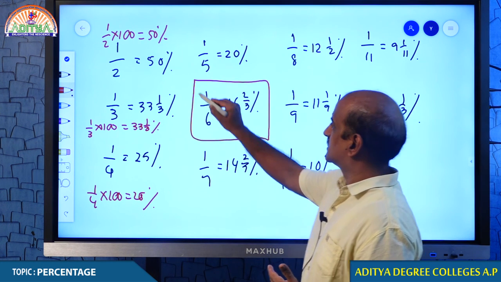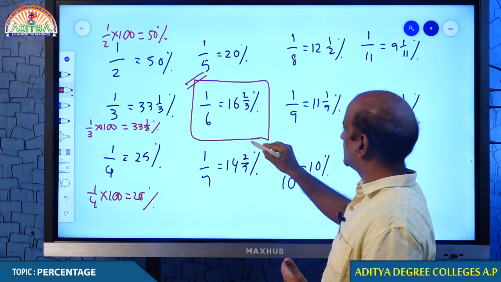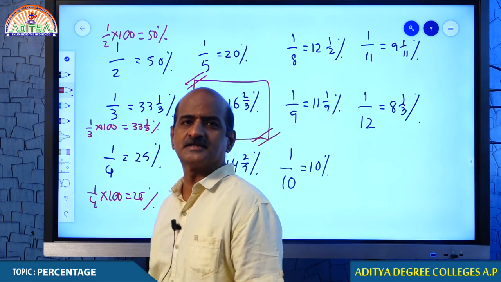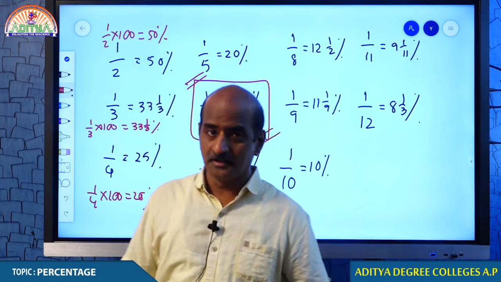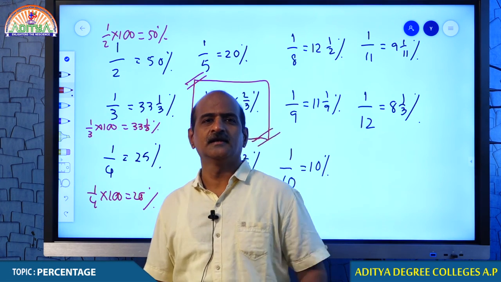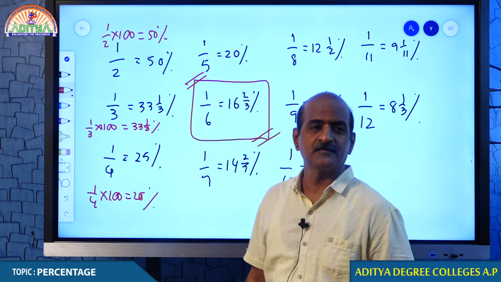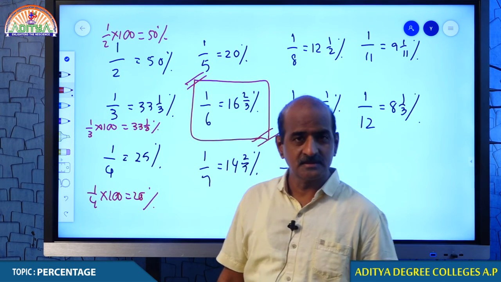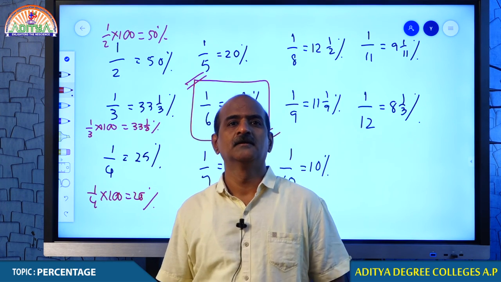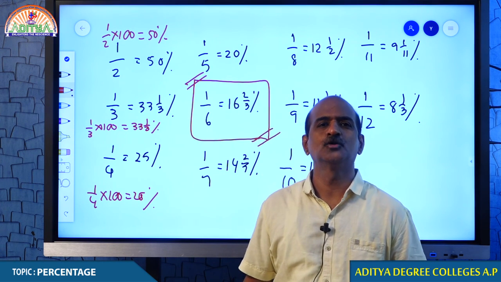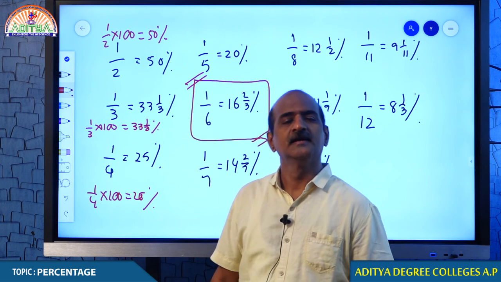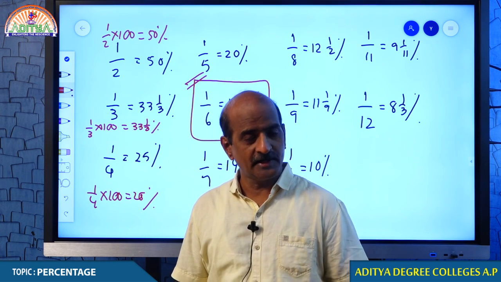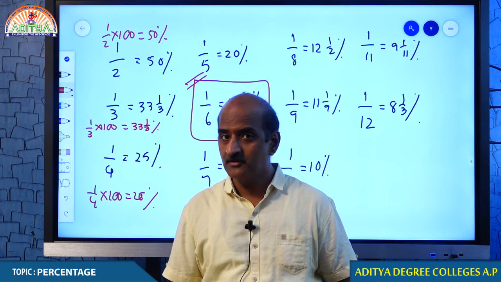Our corona cases are something close to 16 2/3%. Let us see how to understand this particular percentage. In newspaper, if you read daily, if you are in touch with current affairs, obviously you could see that in Andhra Pradesh, corona cases are rising like anything. Positivity is 16 2/3%. In India, the positivity rate is something around 7% to 8%.